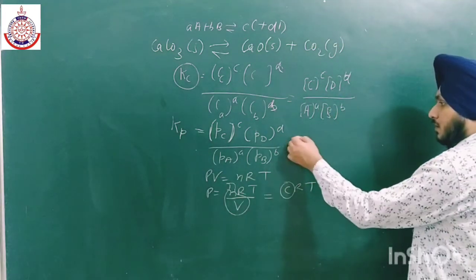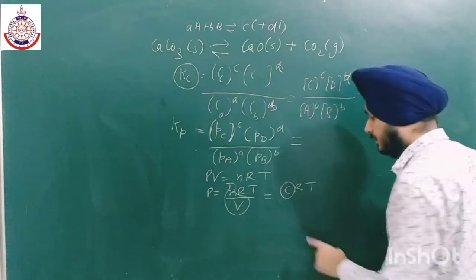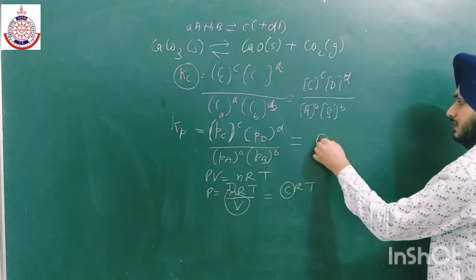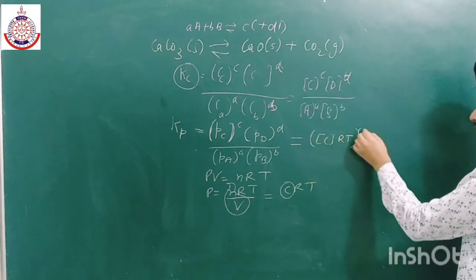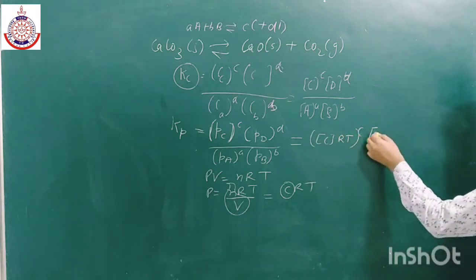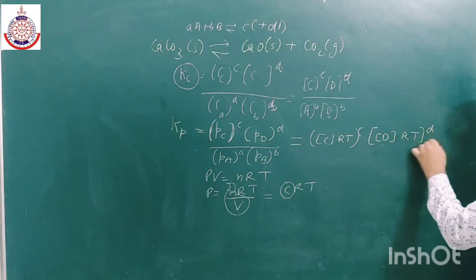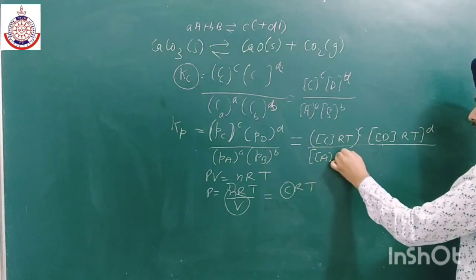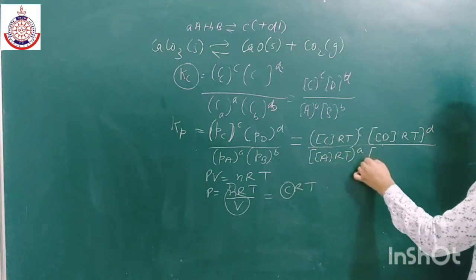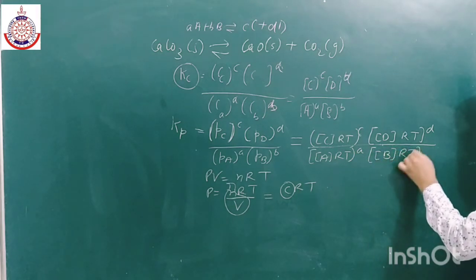So now from here, in place of pressure of C we can write concentration of C times RT to the power c, and concentration of D times RT to the power d upon concentration of A times RT to the power a, concentration of B times RT to the power b.